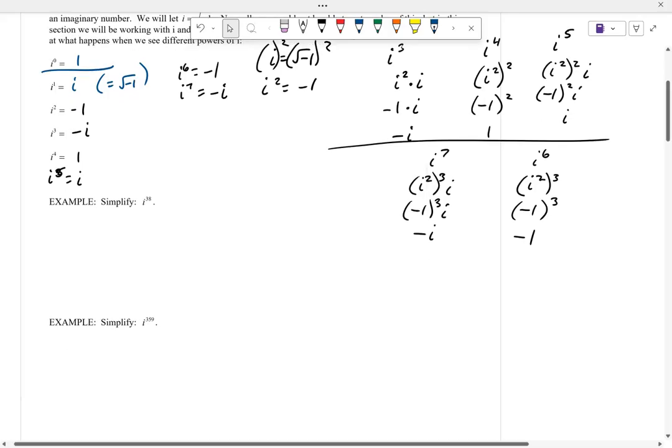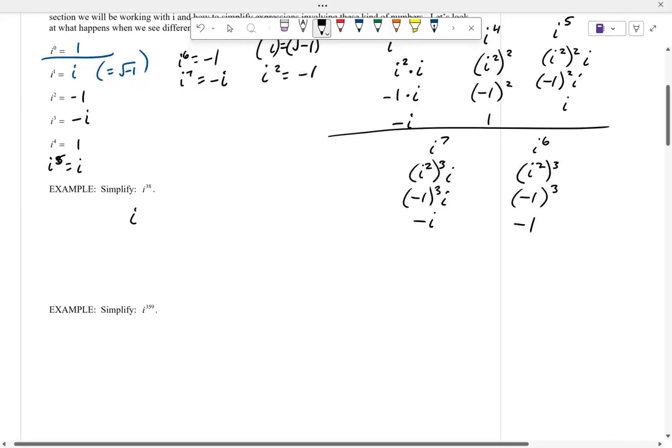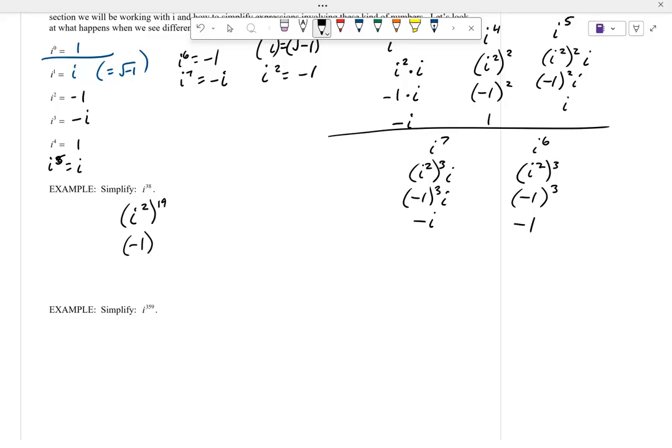Let's just skip down to, let's go I to the 38th. Well, how many I squareds is that? So you should have I squared goes into 38 19 times, right? So I'm like, oh yeah, 19 times 2 is 38. So I have no leftover i's, right? And the I squared is -1. So -1 to the 19th. -1 to an odd power, right? -1 19 times would just be -1.